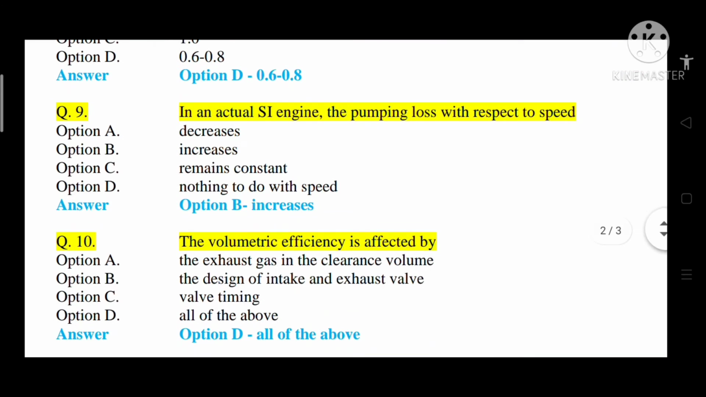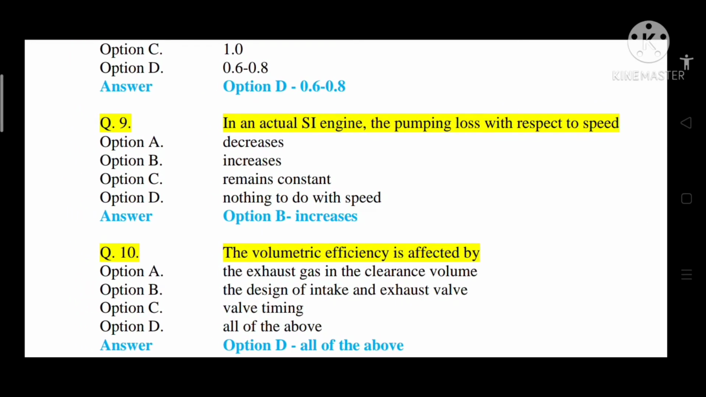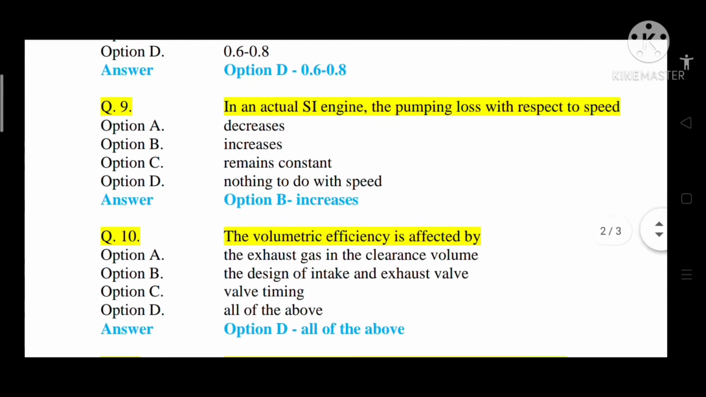Question number 9, in an actual SI engine the pumping loss with respect to speed, option A, decreases, option B, increases, option C, remains constant, option D, nothing to do with the speed. So correct answer is option B, increases. In an actual SI engine the pumping loss with respect to speed increases.